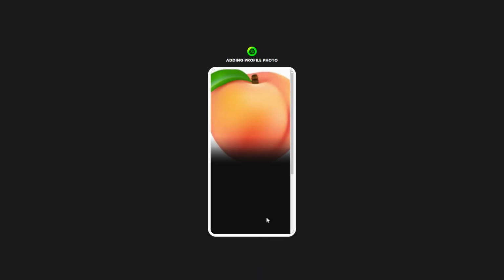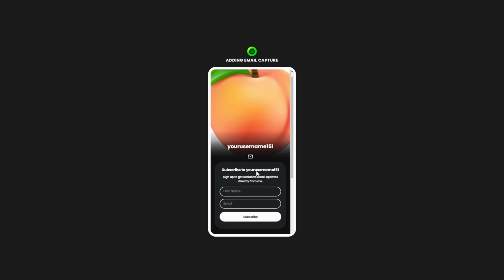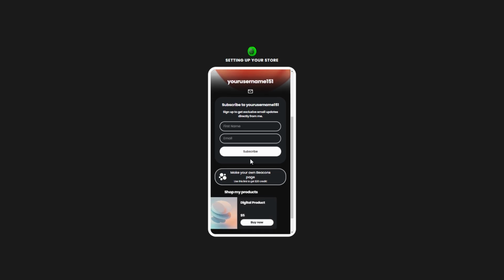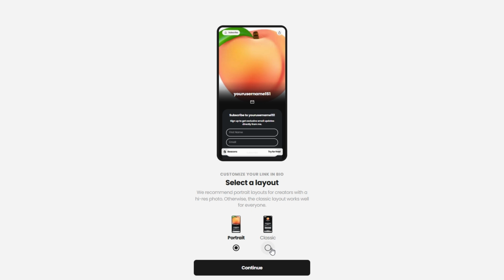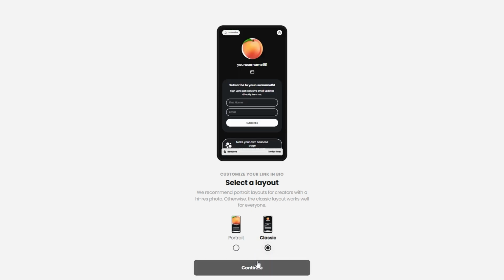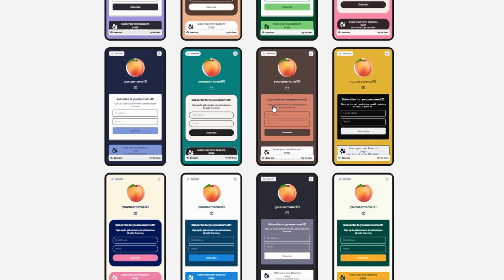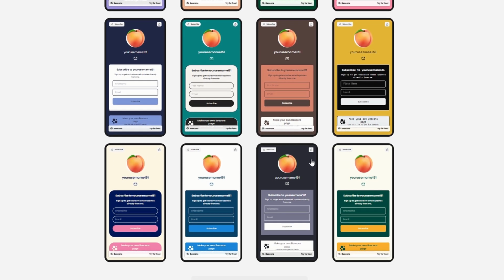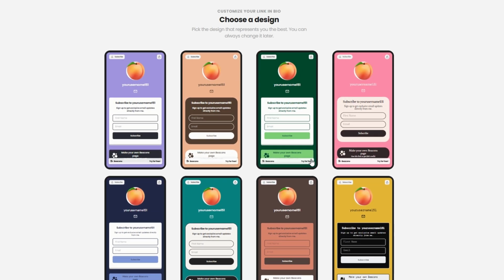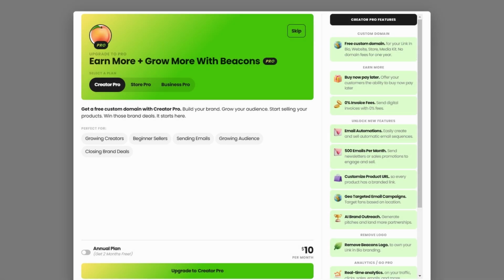Customize your design. Start by choosing a color theme and layout that reflects your brand's personality. Beacons.ai offers a variety of options, from sleek, modern designs to bold, vibrant aesthetics. For example, if your brand is all about eco-consciousness, a clean, green-themed layout might be the way to go. Add social media links. Enter the URLs for platforms where you're active, such as Instagram, TikTok, YouTube, or your blog. This makes it easy for your audience to find you across multiple platforms with just one click.